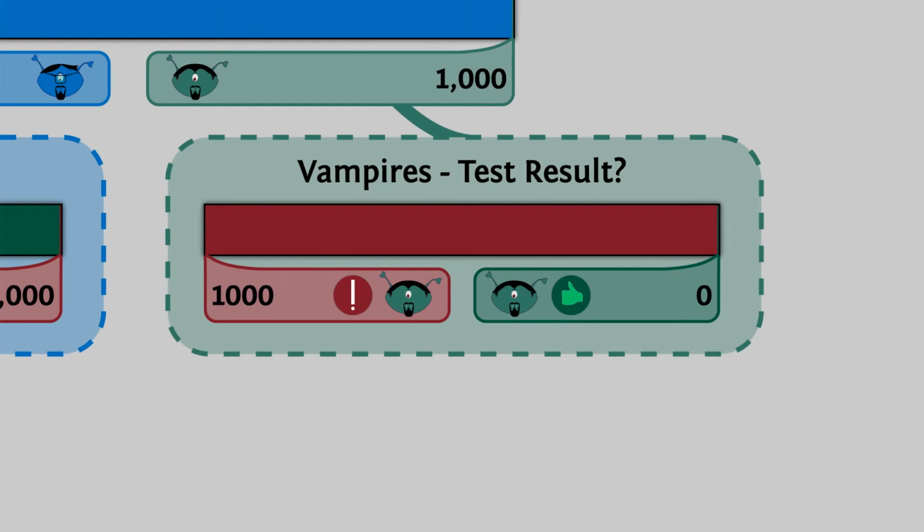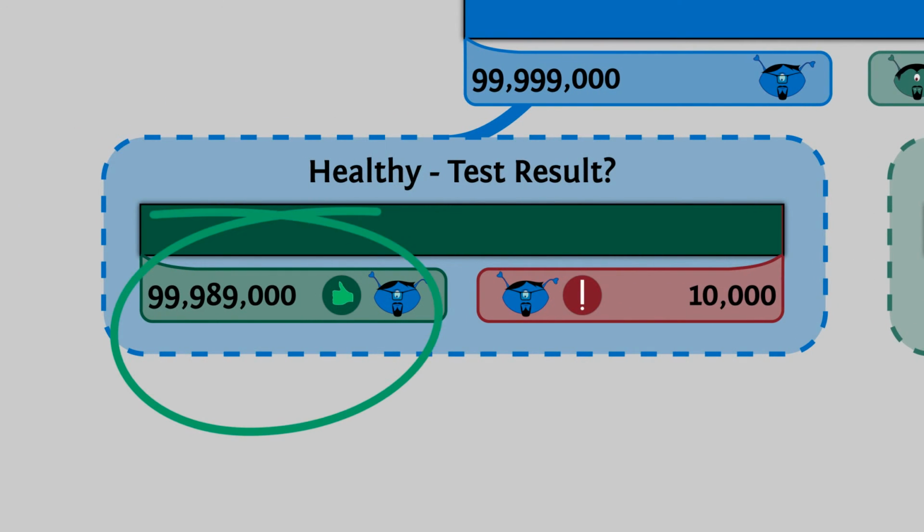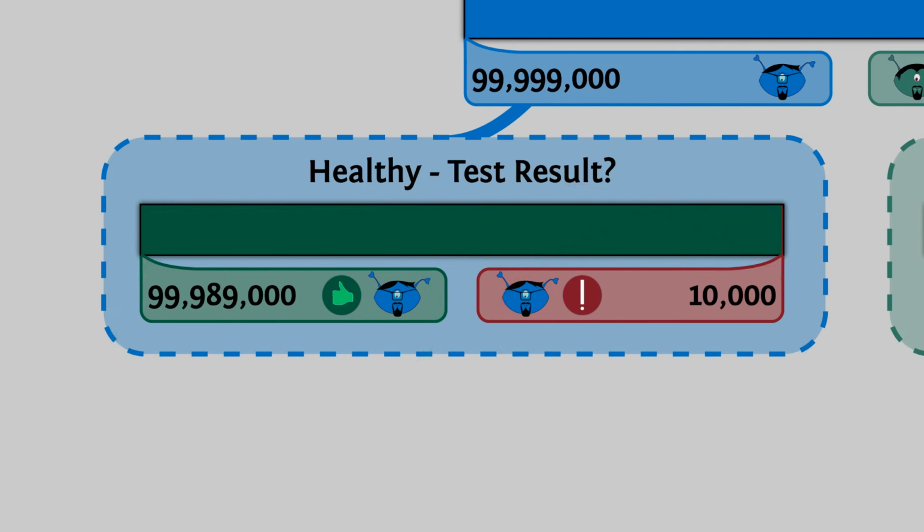The results will look something like this. Amongst the 1,000 who are infected, the test would almost certainly identify every single one of them. It's a really good test after all. Amongst everyone remaining, the test would correctly identify the vast majority of them as healthy. Well, 99.99% of them. Unfortunately, the test will mistakenly declare 0.01% of healthy people, that's 10,000 of them, as infected. The question now is, if the test declared you as infected, how likely is it that you are infected?